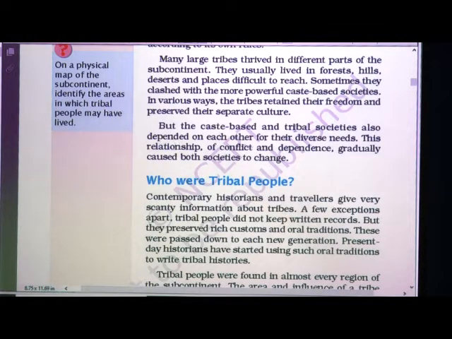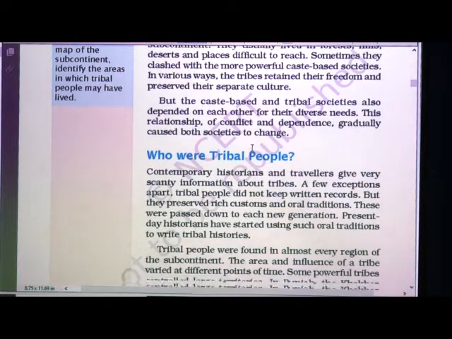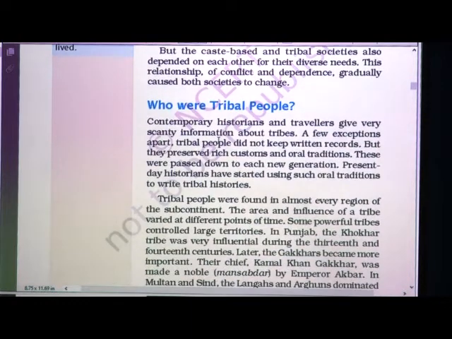But the caste based and tribal societies also depended on each other for their diverse needs. This relationship of conflict and dependence gradually caused both societies to change. For some of the things they have to depend on each other for their needs, and so they have to change their societies.